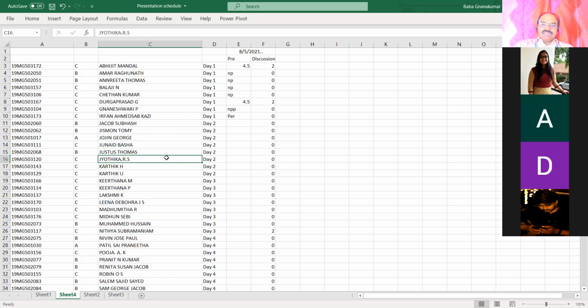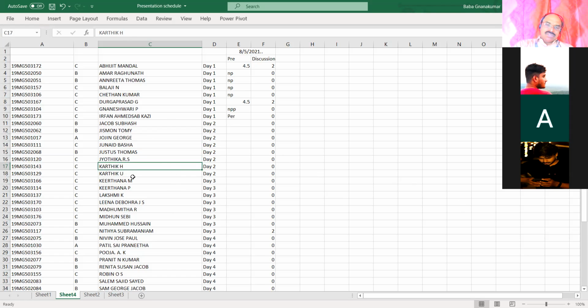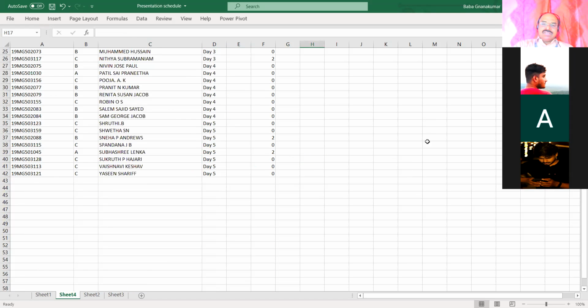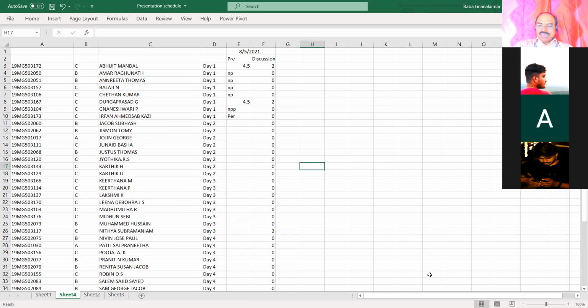Jyotika, what about Jyotika? Yes, sir. Okay. Karthik, both Karthiks? Yes, sir. Okay, both good. So your presentation is on Monday, possibly first hour, if not last hour. If they are unable to change, then it will be in the first hour. Okay, so be ready for that.